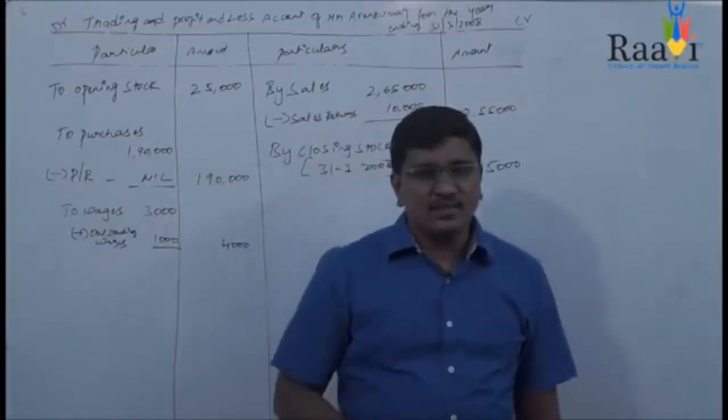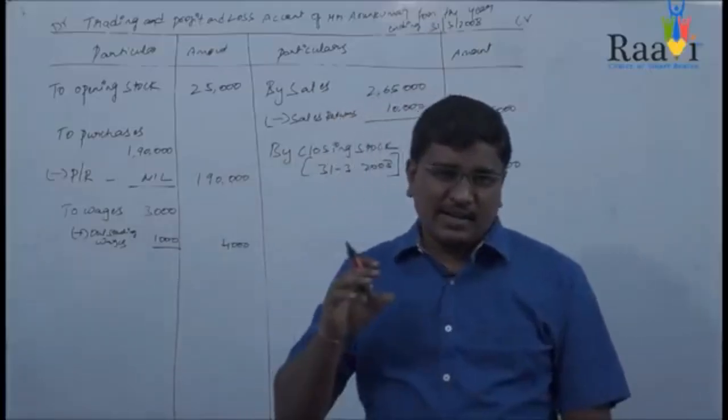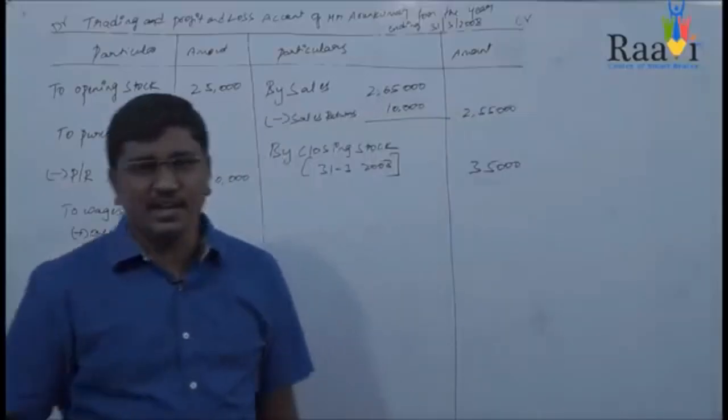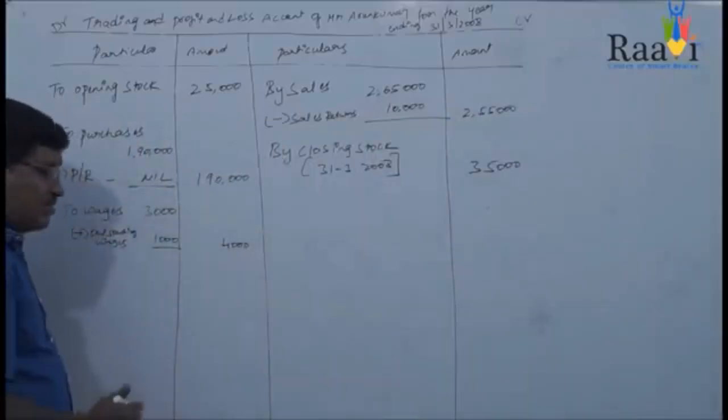So these are the entries which come in the debit and credit side of your trading account. Now we need to balance this.